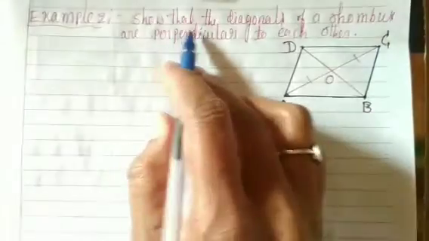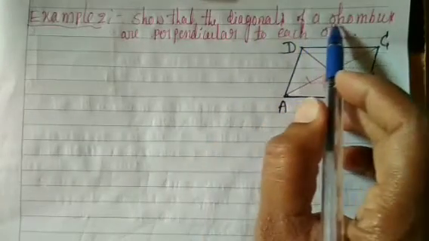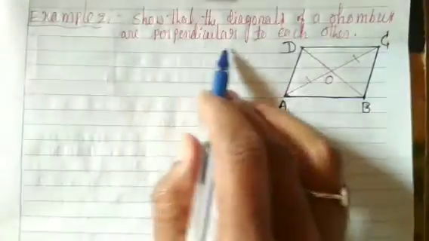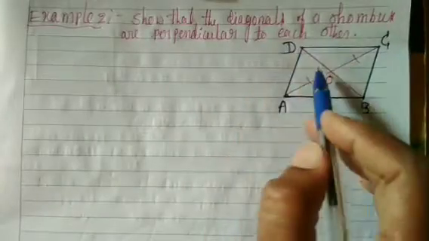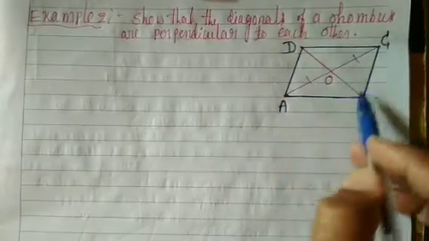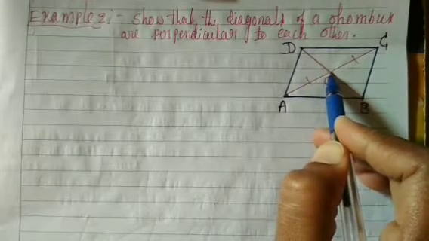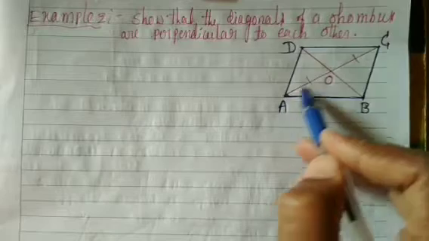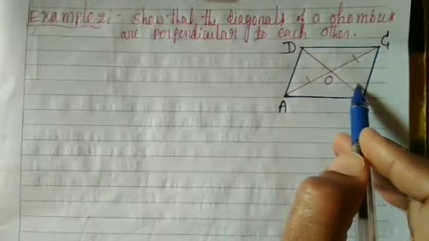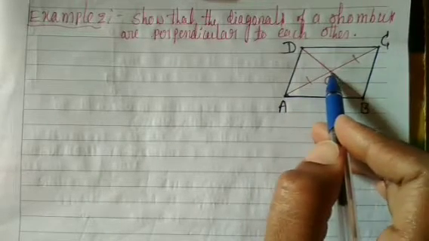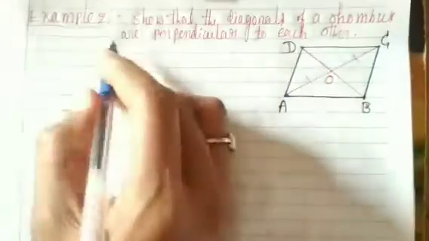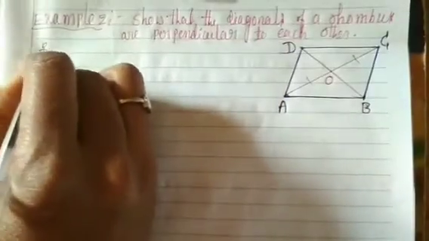Example 2: Show that the diagonals of a rhombus are perpendicular to each other. Here is a parallelogram ABCD. They bisect at the point O. Show that the diagonals of a rhombus are perpendicular to each other. So, solution.